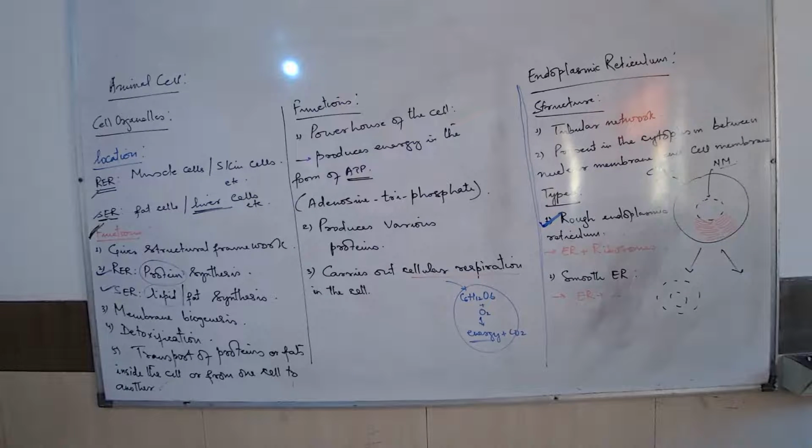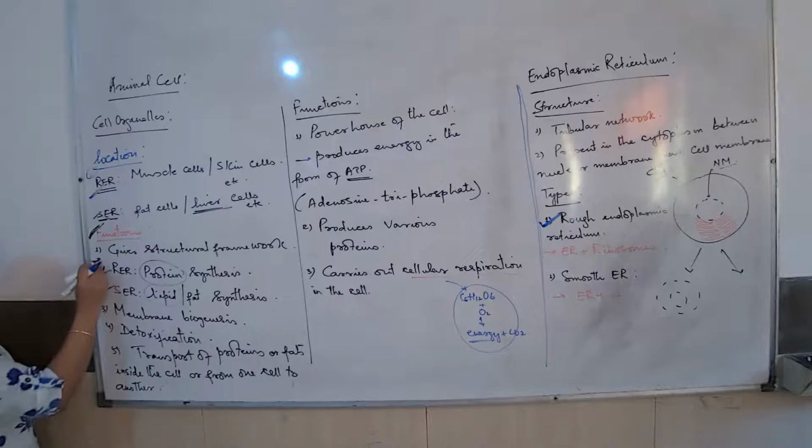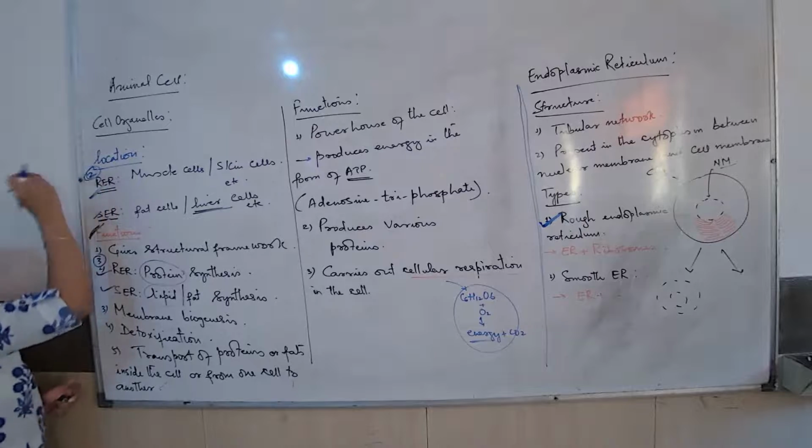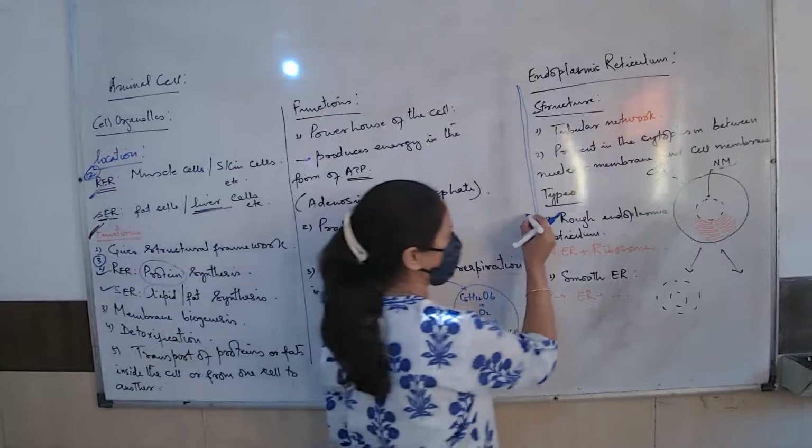The first point is RER has ribosomes on the outer surface. The second point: majorly present in muscle cells, skin cells, stomach cells, etc. I have ticked the first, second and third points already.